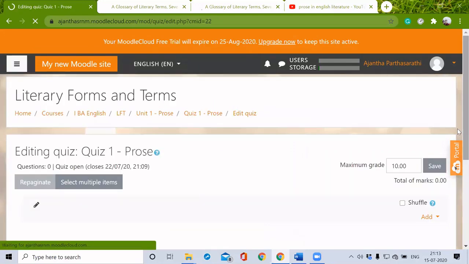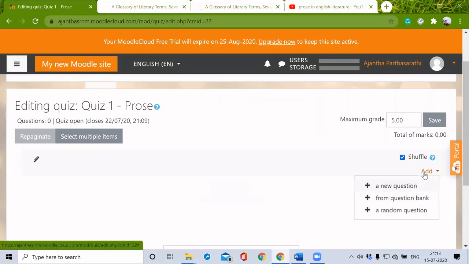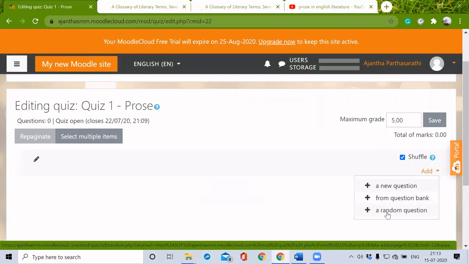There are 2 ways to edit the quiz. Maximum grade, I can make it 5. And I just want to shuffle the questions. The first way is adding a new question manually. The second thing, question bank. The third way is random question. For this random question, there should be a set of questions in our question bank.